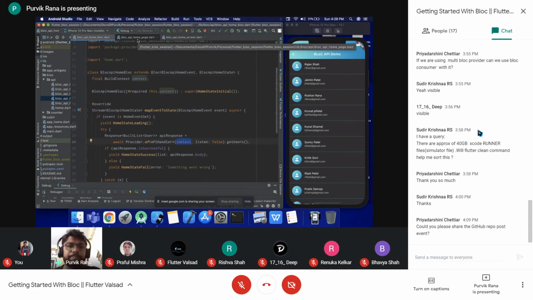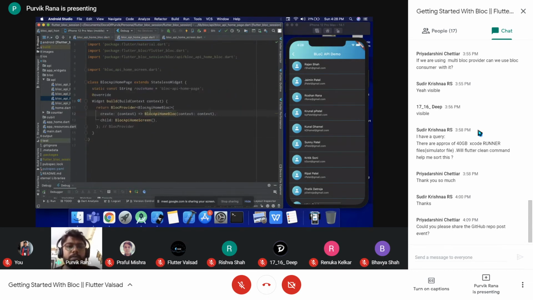So yeah, at the time of the creation of the block instance using the block provider, we can pass the parameters from here also. So context is passed, and this block is now accessible to the block API home screen and the lower widget and the lower subtree of this particular screen.